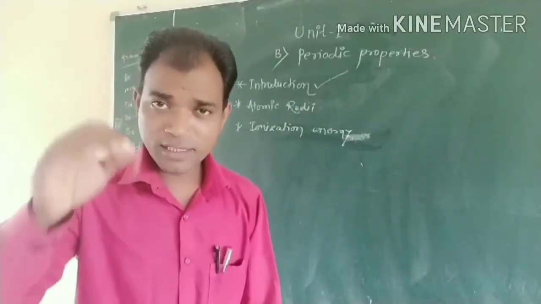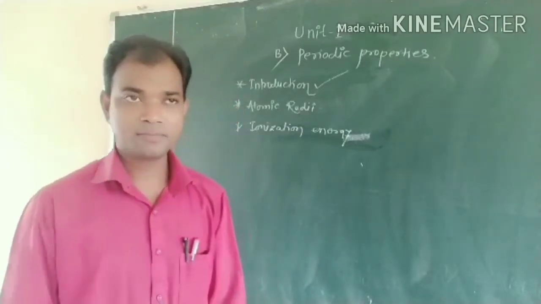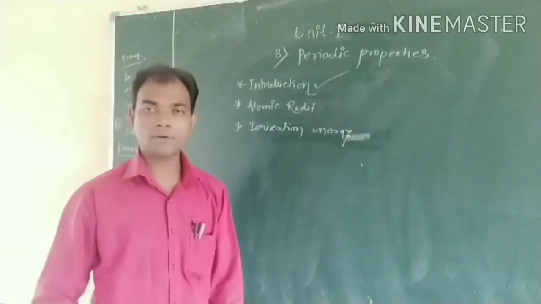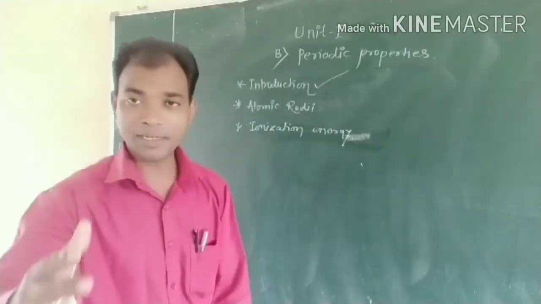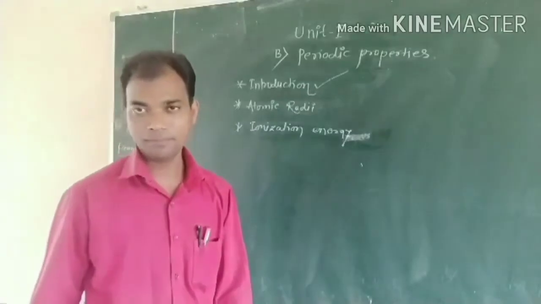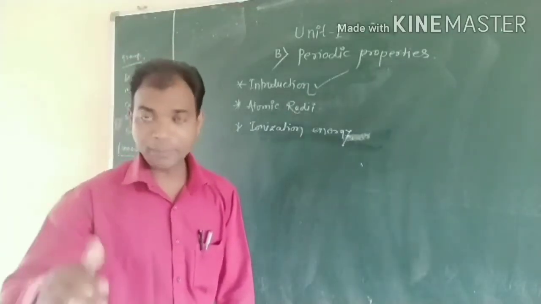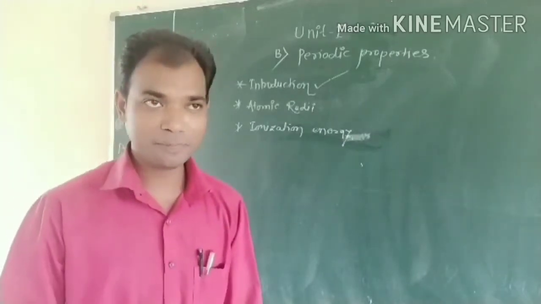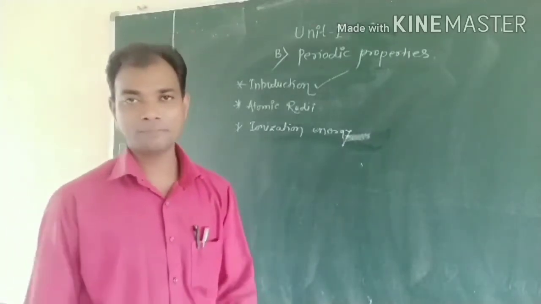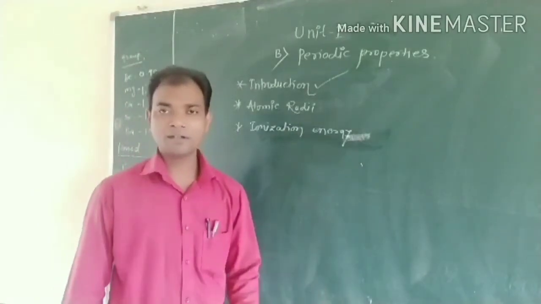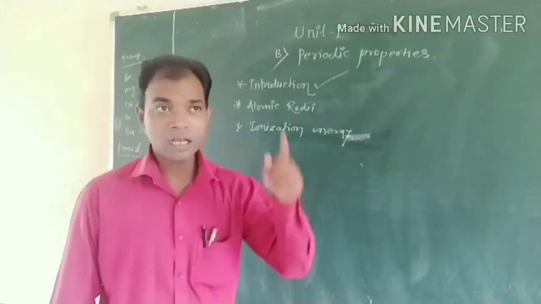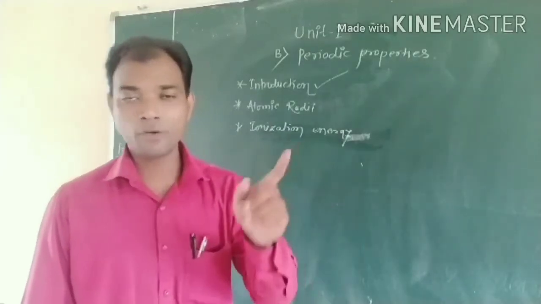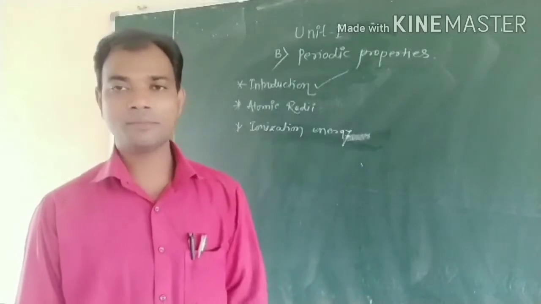If we consider particular elements, then we know their chemical properties get repeated at equal intervals. Such a repetition of the properties of elements is called periodicity. Then what is the periodic table? Periodic table means the arrangement of elements in a tabular form.